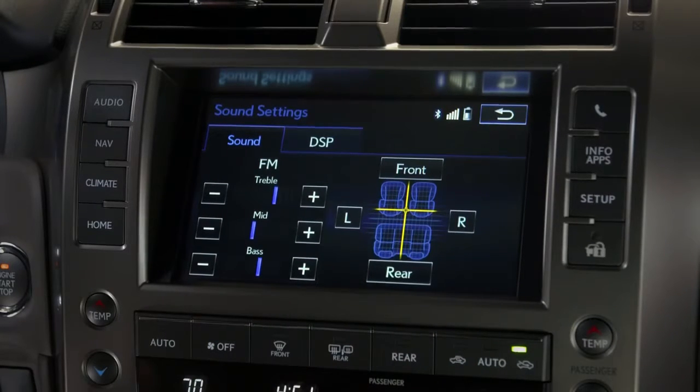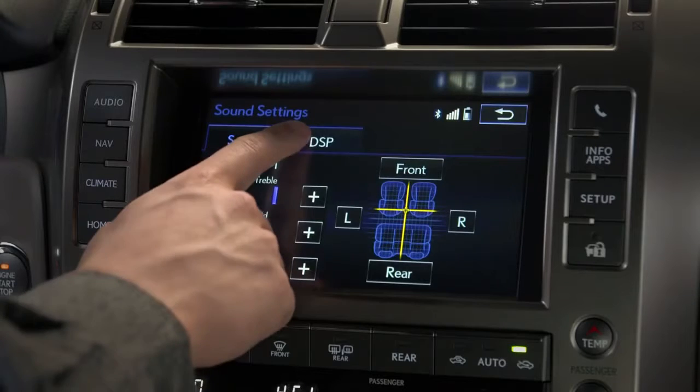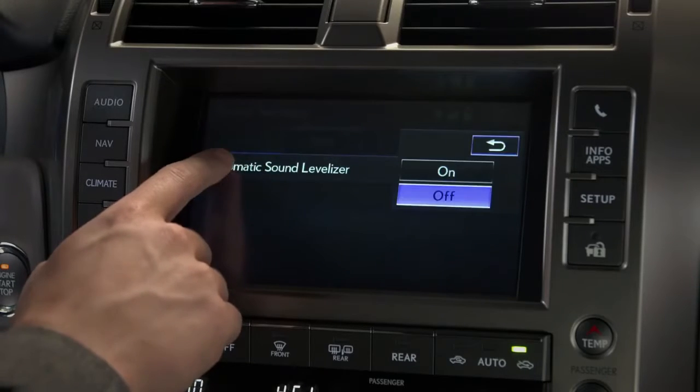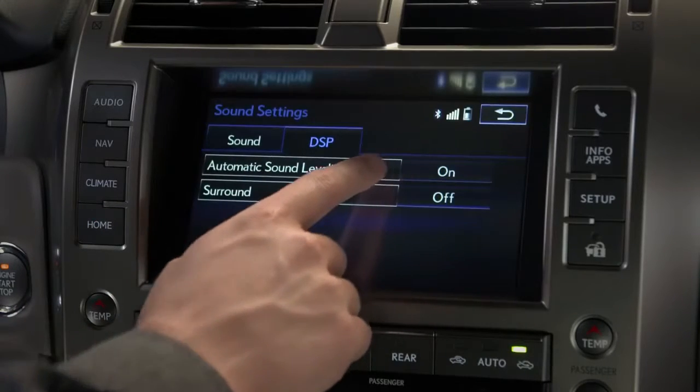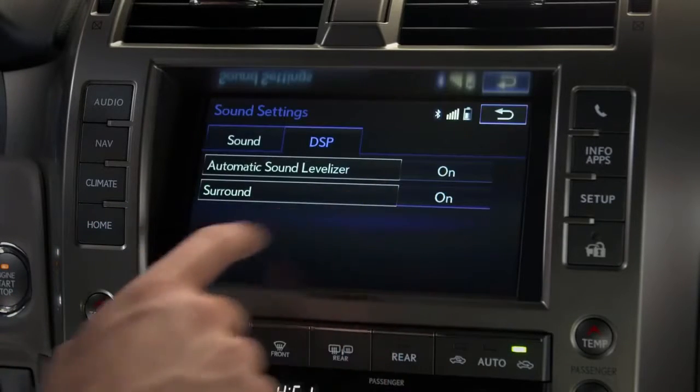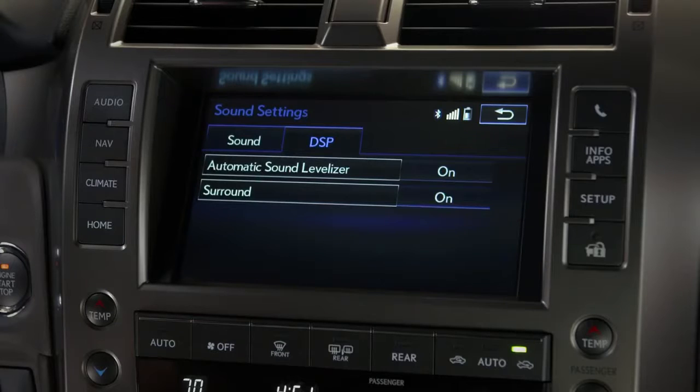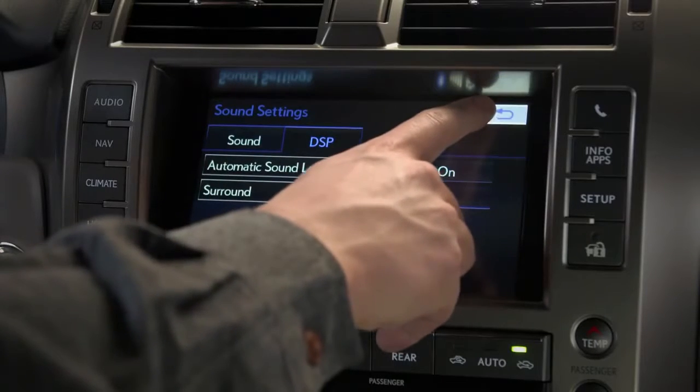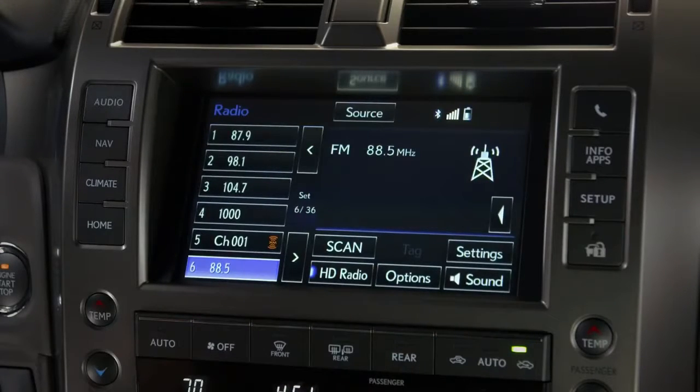Pressing the Digital Signal Processing, or DSP tab, allows you to turn the automatic sound levelizer on or off, and surround sound on or off. Press the back arrow to return to the audio screen, and your settings will automatically save.